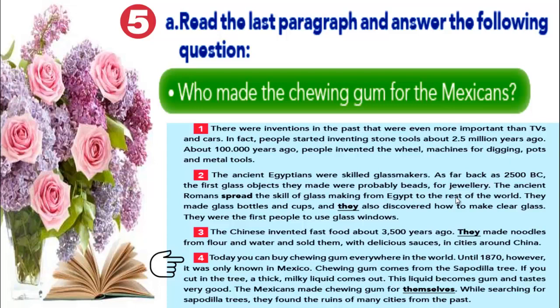Who made the chewing gum for the Mexicans? I'd like you to read fast paragraph 4 and tell me who made the chewing gum for the Mexicans. Take your time and then come back to tell me. Pause the video and then come back again.